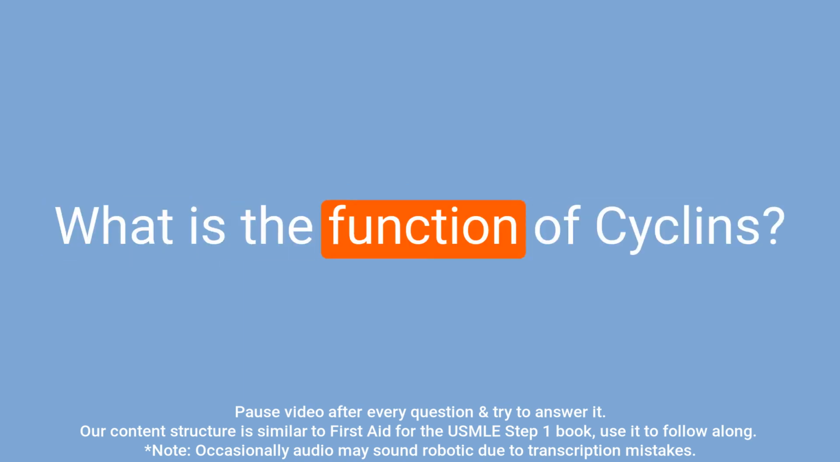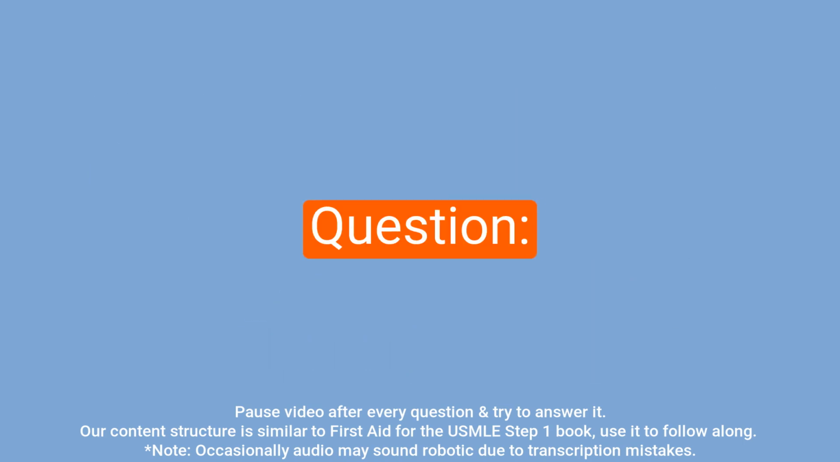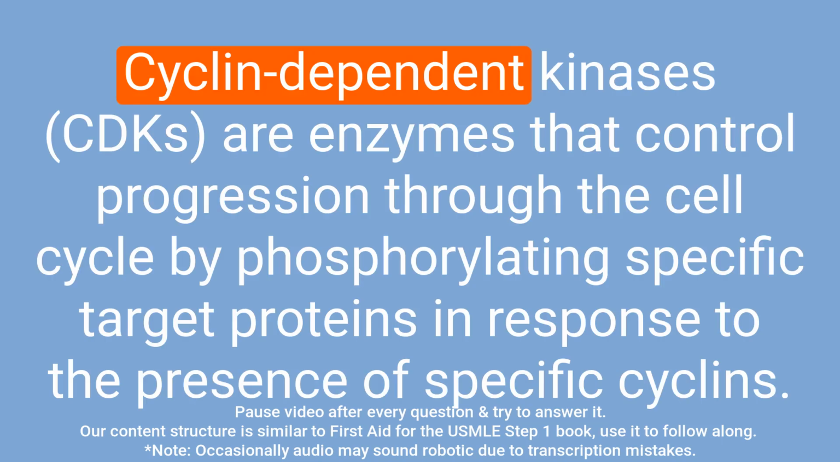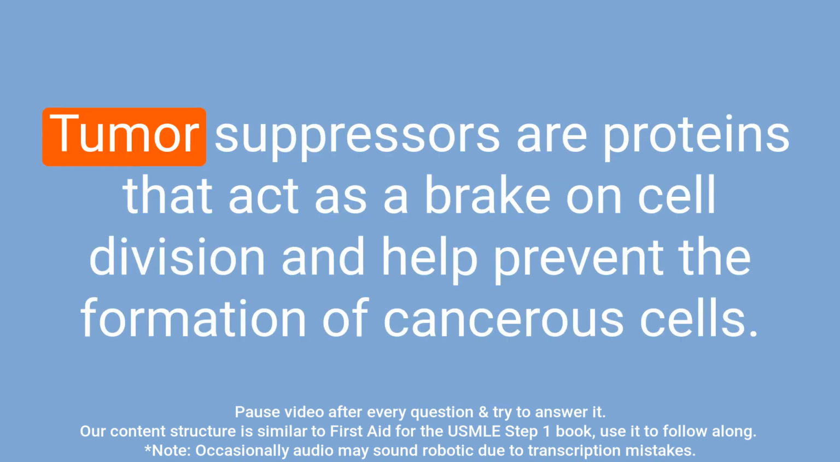Question: what is the function of cyclins? Answer: cyclins are regulatory proteins that control the progression of the cell cycle by interacting with cyclin-dependent kinases. Question: what is the function of cyclin-dependent kinases? Answer: cyclin-dependent kinases are enzymes that control progression through the cell cycle by phosphorylating specific target proteins in response to the presence of specific cyclins. Question: what is the function of tumor suppressors? Answer: tumor suppressors are proteins that act as a brake on cell division and help prevent the formation of cancerous cells.